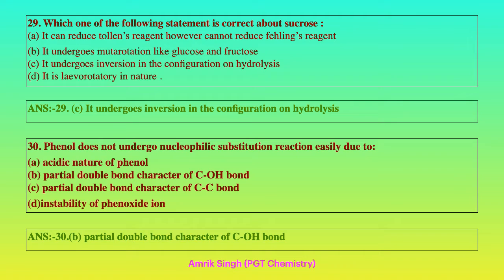Phenol doesn't undergo nucleophilic substitution reaction easily because the C-OH bond has partial double bond character. The C of benzene and OH have partial double bond nature due to resonance. Therefore, the double bond is difficult to break. That's the exact reason. Therefore, option B is correct here.